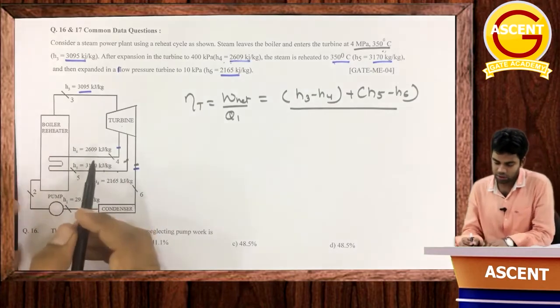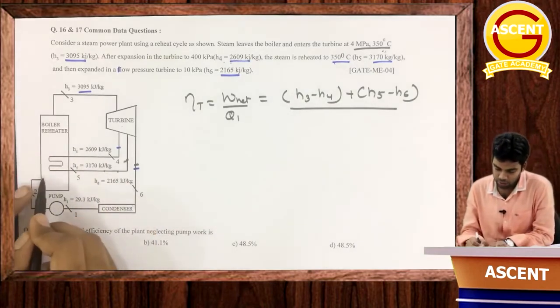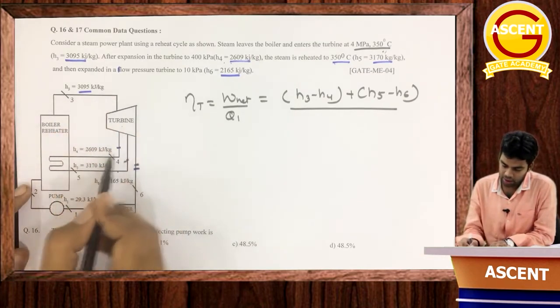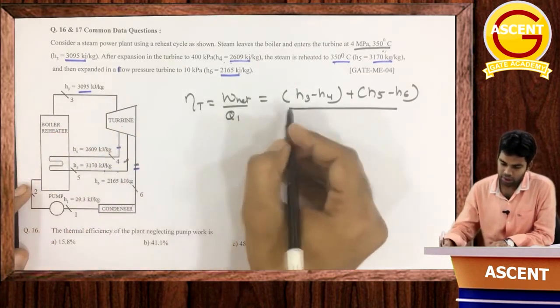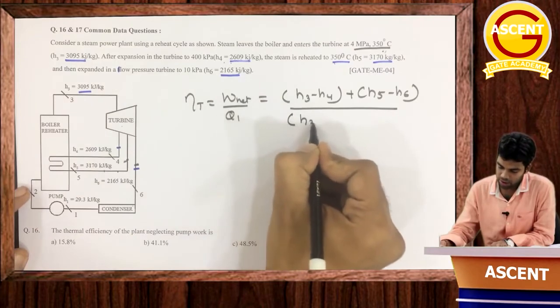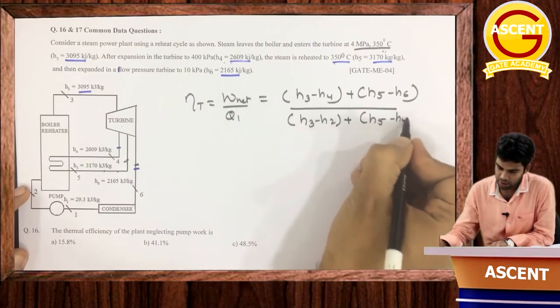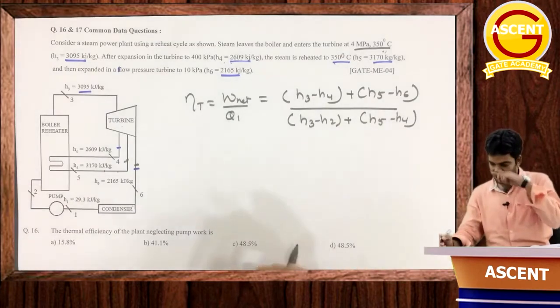Okay, so where is the heat transfer happening? One, from 2 to 3, heat transfer is happening once. Then it is reheated from 4 to 5. So total heat transfer will be equal to H3 minus H2 first thing, plus H5 minus H4. Getting it or not? Okay, so just put all the values.